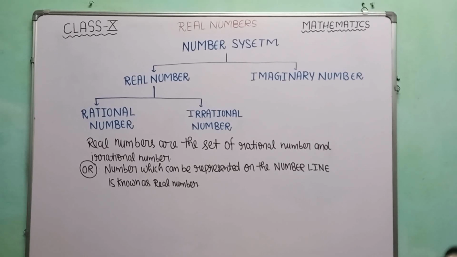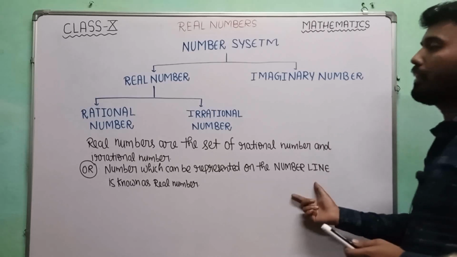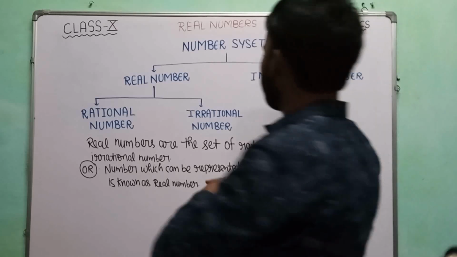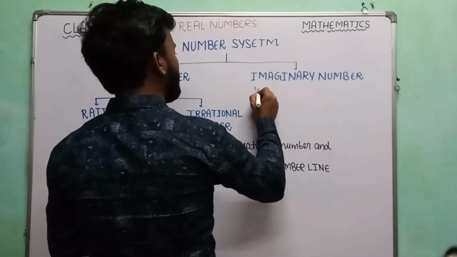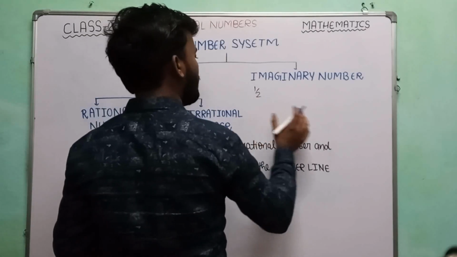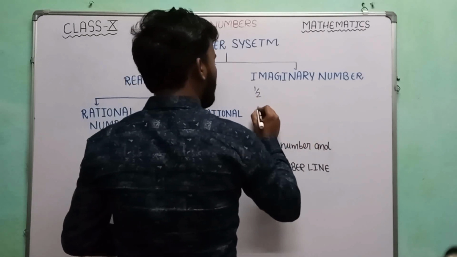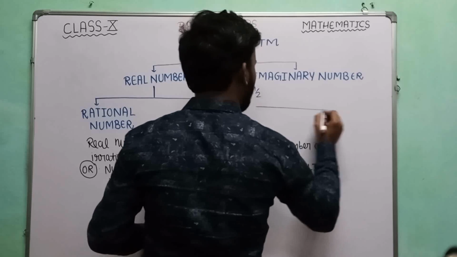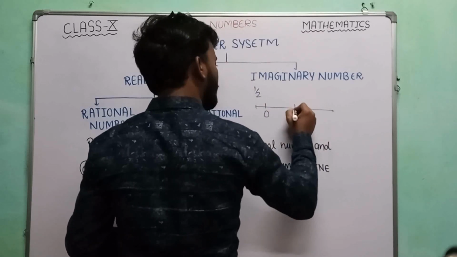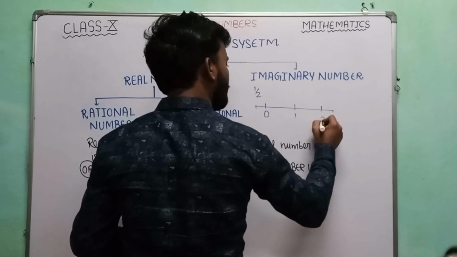Now let us understand this definition. How can we say that all real numbers can be represented on the number line? Let us take 1 by 2, which is a rational number, so it can be represented on the number line. For this, let us take a number line. Here take 0, then 1, then 2.